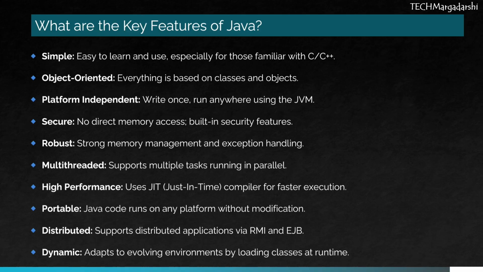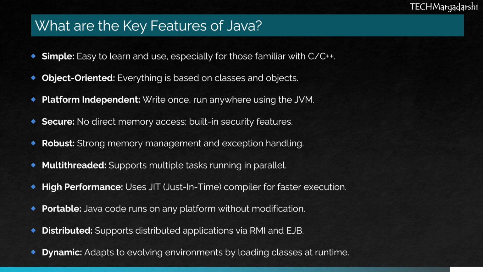Now, here is the next topic. What are the key features of Java? Let's look at some of the key features that make Java such a powerful and popular language. Java is simple, it's easy to learn and use, especially for anyone who already knows C or C++. It's object oriented, meaning everything in Java is built around classes and objects, which helps in organizing and reusing code efficiently. Java is platform independent, following the principle write once, run anywhere, thanks to the Java Virtual Machine or JVM.